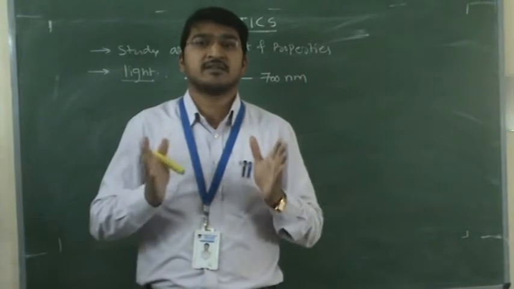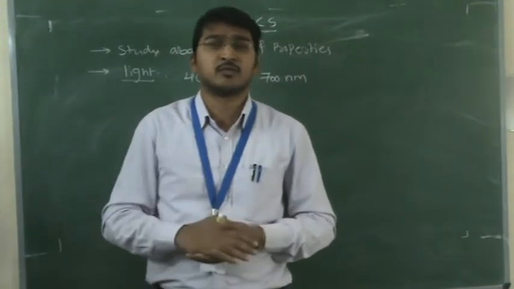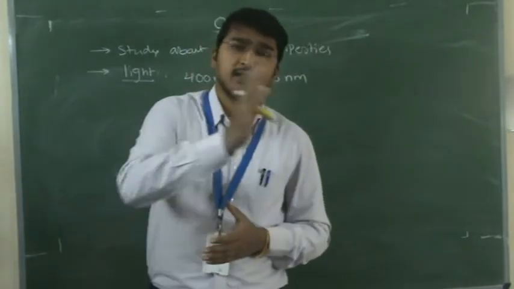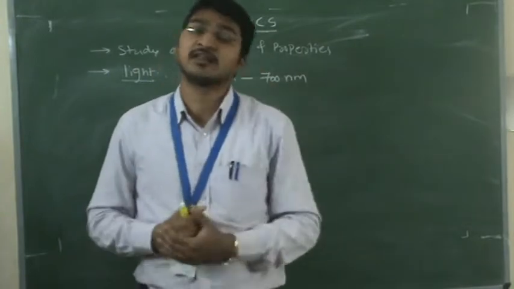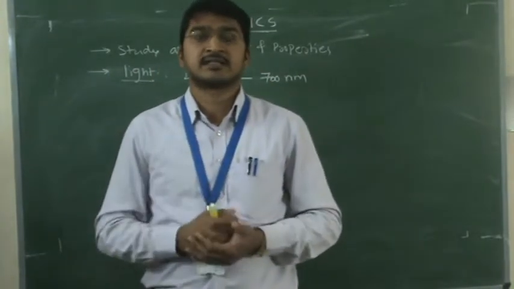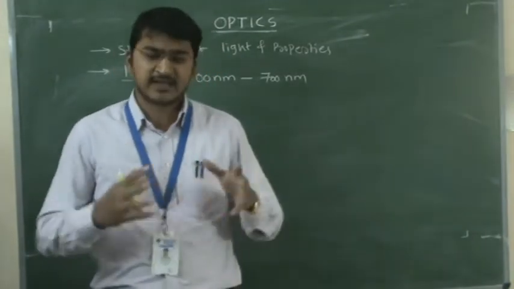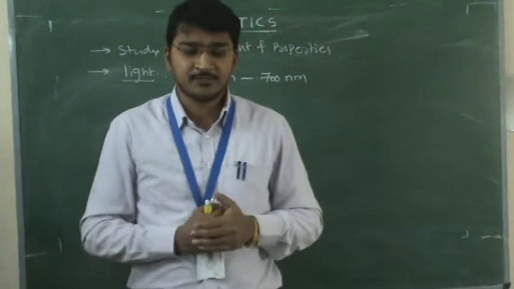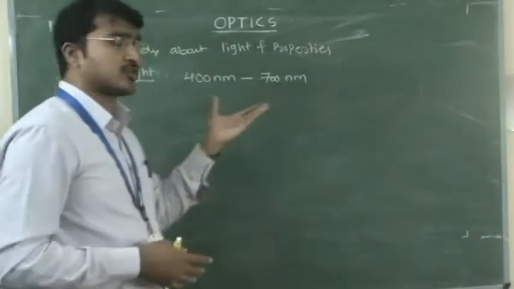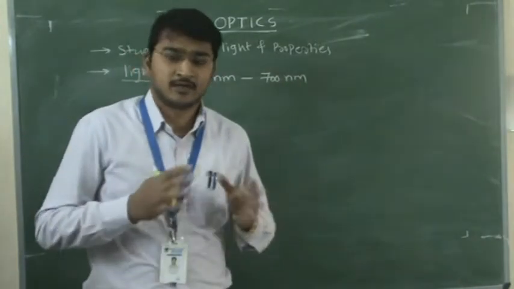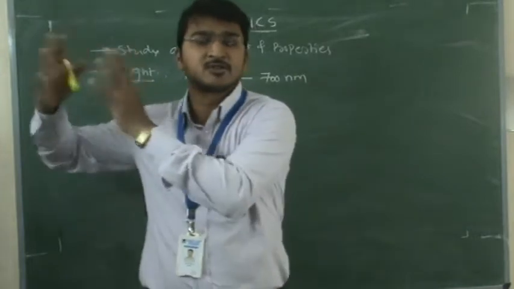Remember that when light passes through vacuum, it's about 3 into 10 to the power of 8 meter per second, with no change of any parameter. But when it enters another medium, parameters like wavelength and speed may change, depending upon the medium we are taking. So light is electromagnetic, and this is its range. To study optics, first we require one source, that is light.